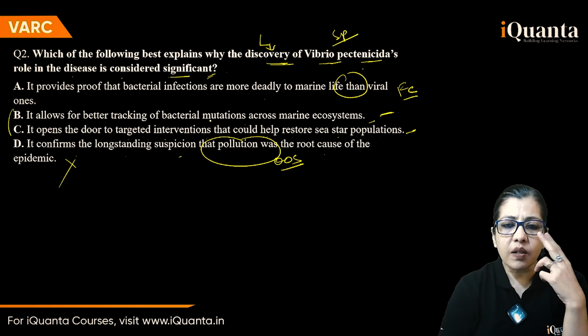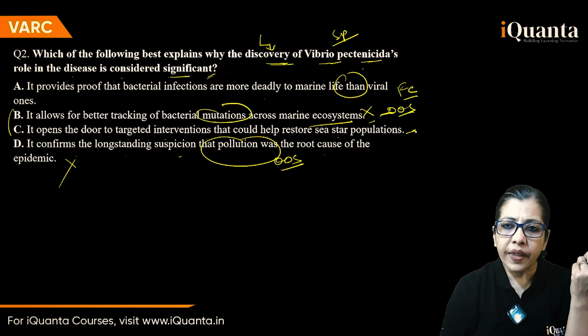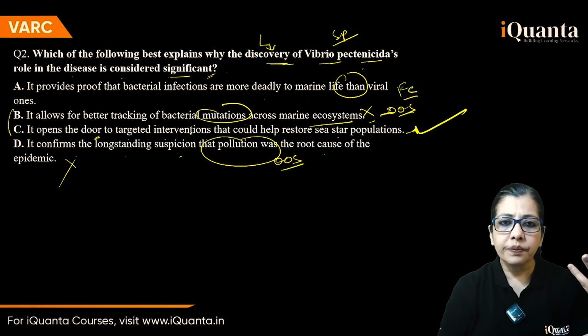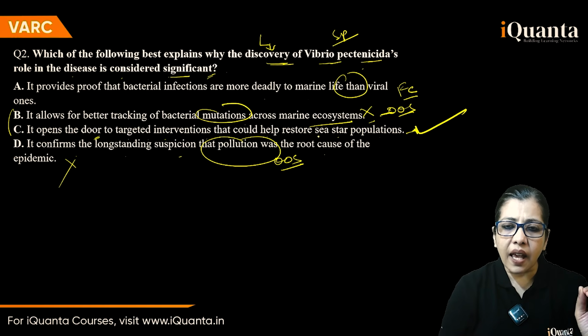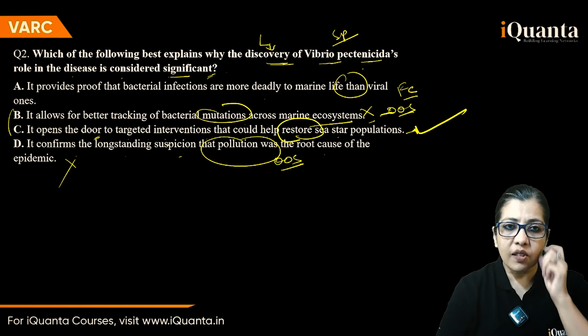So allows for better tracking of bacterial mutations across this. I don't think this is given. Out of scope. And this should be your answer. It gives you the hope to intervene and restore. Maybe, I mean, if you can know and if you can control, it's because of this, right? So C is this one.